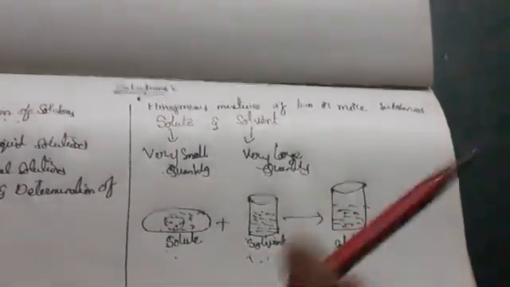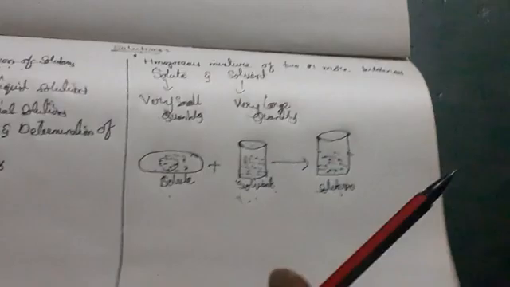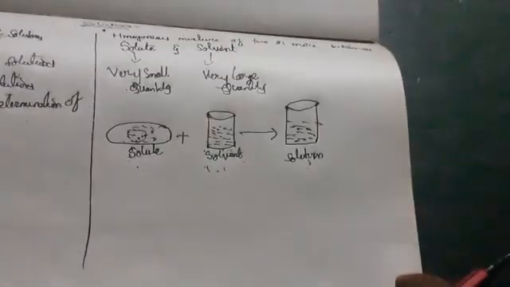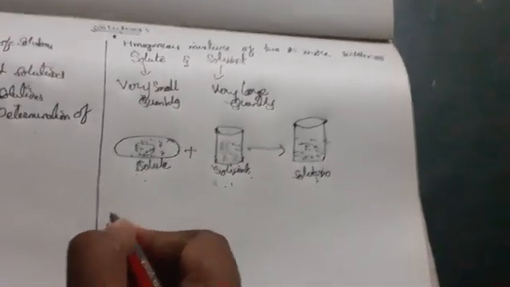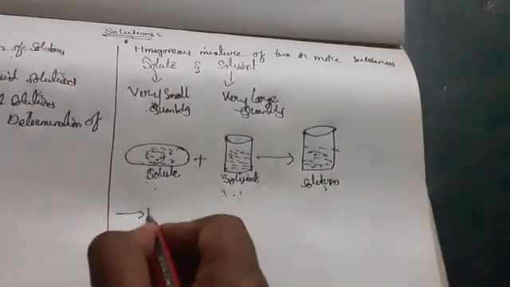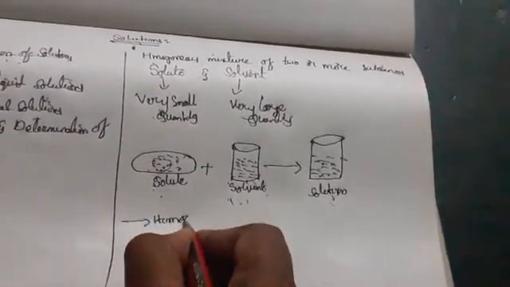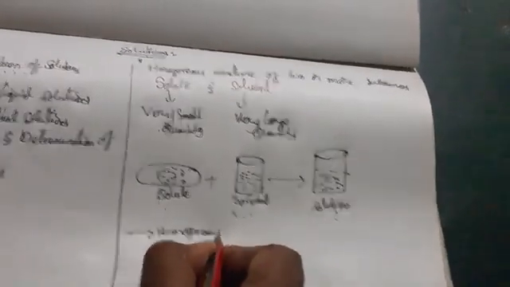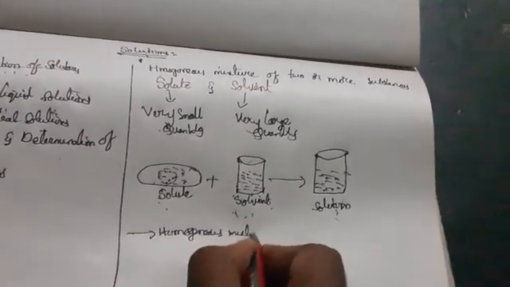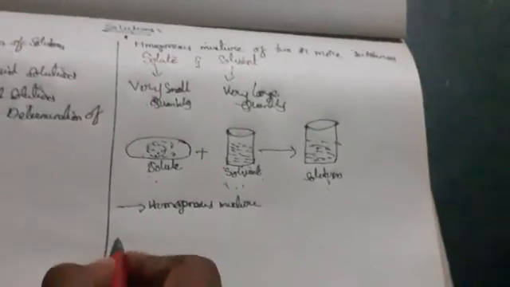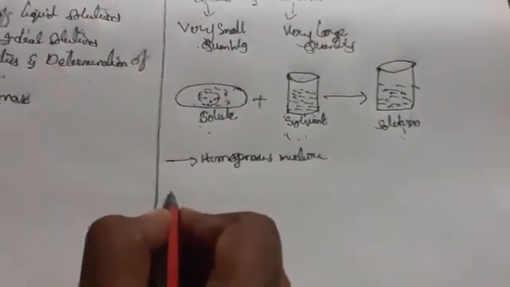Next, a solution has some characteristics. What are the properties of a solution? It is a homogeneous mixture. Solution is a homogeneous mixture.